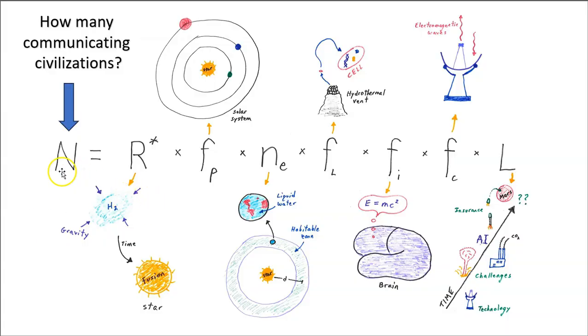All right, so that's the Drake equation. We're estimating how many communicating civilizations, and we multiply the rate of star formation, fraction of stars with planets, the number of habitable planets in a system, fraction of those habitable worlds where life emerges, fraction of those worlds where intelligent life emerges, fraction of those worlds where the life gets intelligent enough to make technologies that can be used to communicate across the vast distances of the galaxy, times the average lifespan of the civilization. You multiply all those terms together and you get a number.